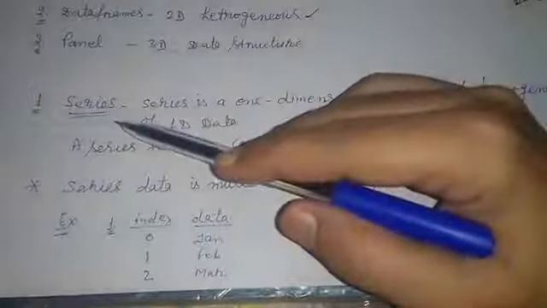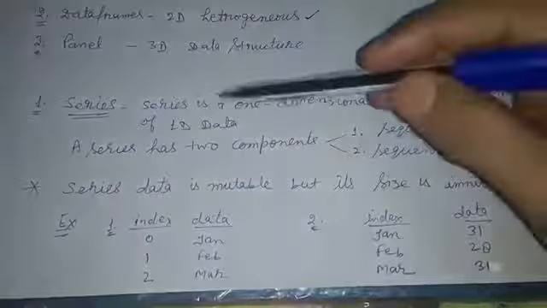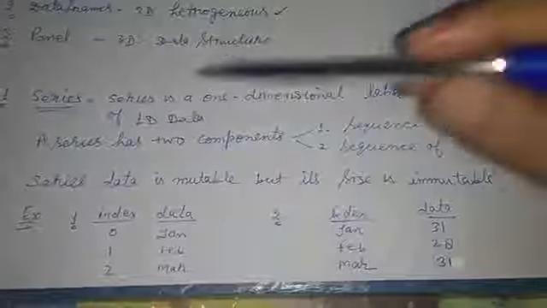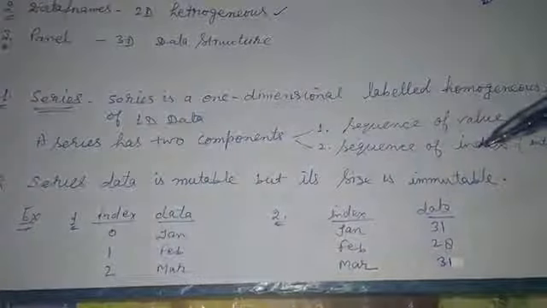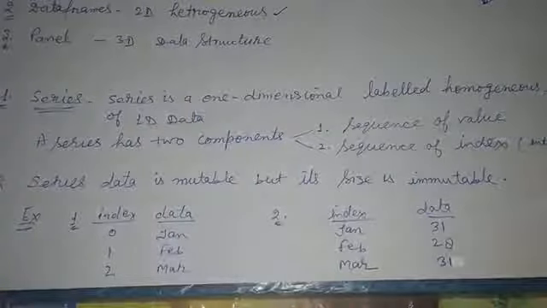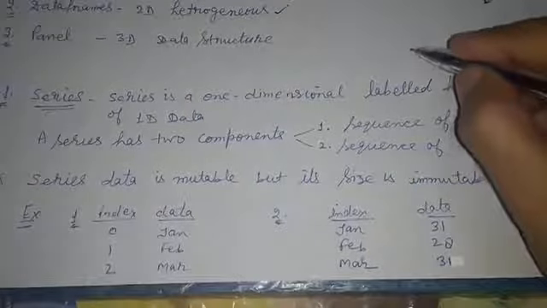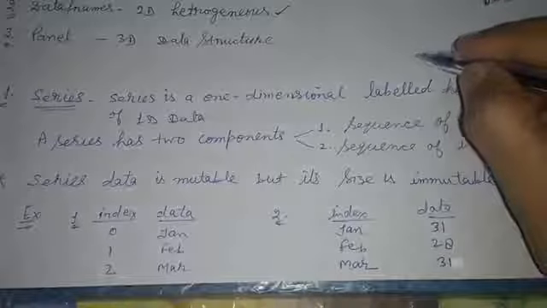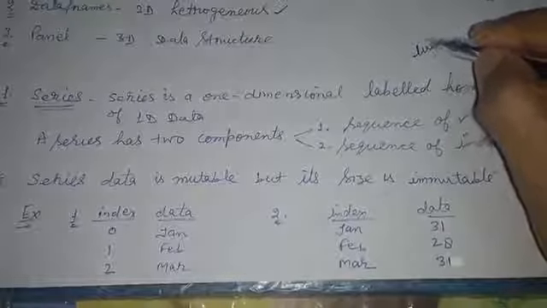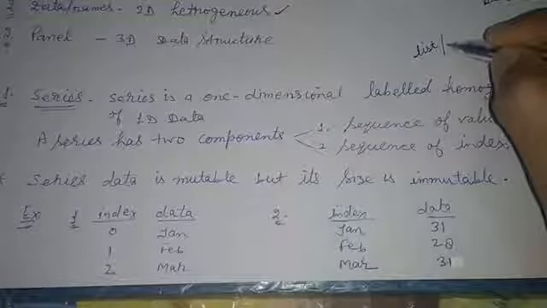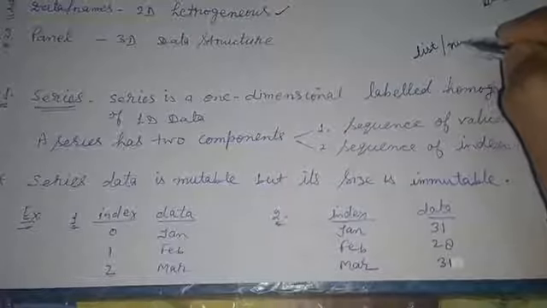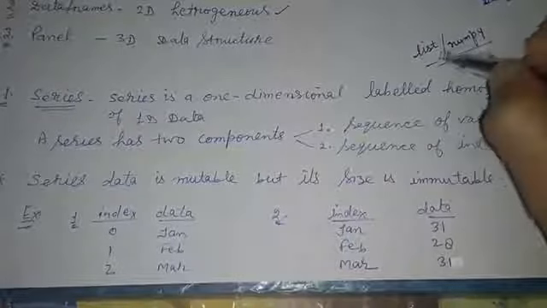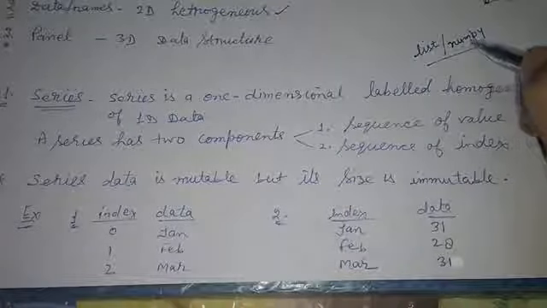Number one is series. A series is a one-dimensional labeled homogeneous set of data. You have already studied one-dimensional data structures like list and NumPy array. We have already discussed the difference between list and NumPy array.